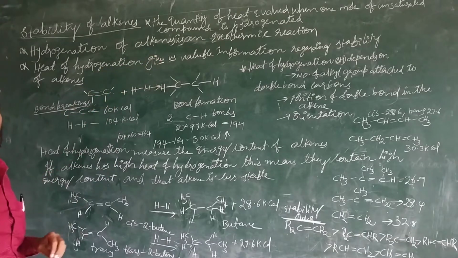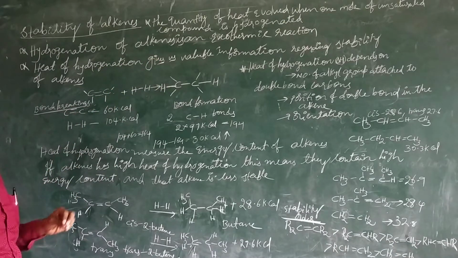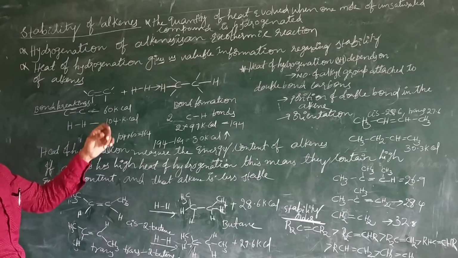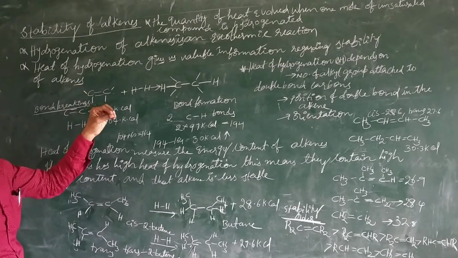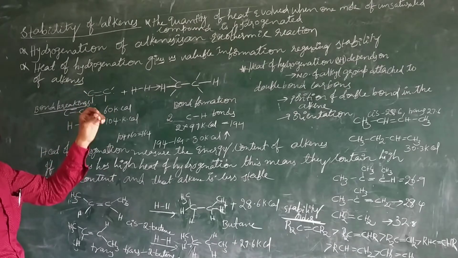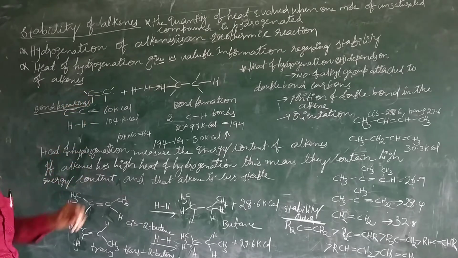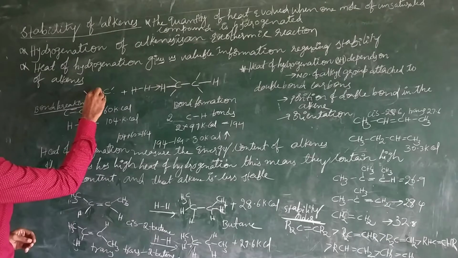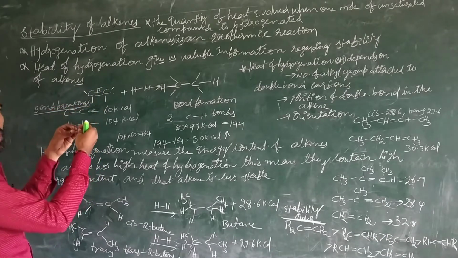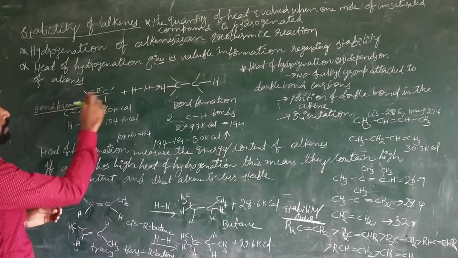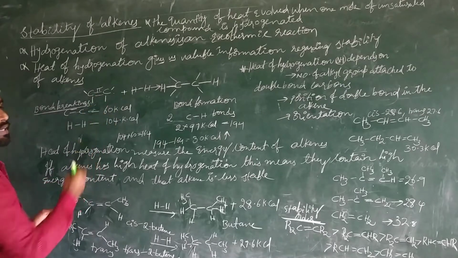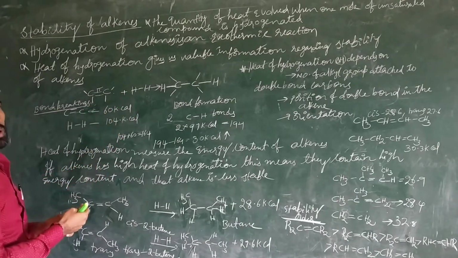Any unsaturated compound contains pi electrons. The alkene acts as a base because of its pi electrons. These pi electrons are loosely held. That's why these pi electrons are always available to react with other molecules.